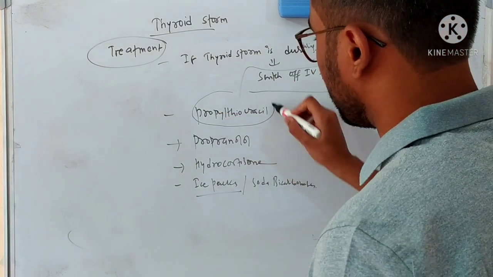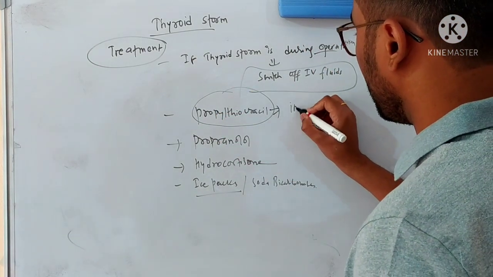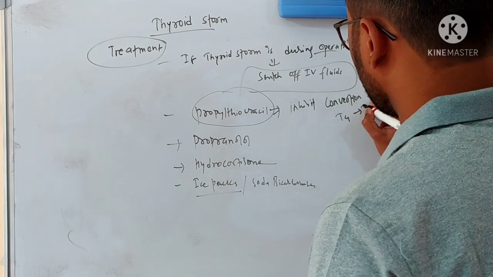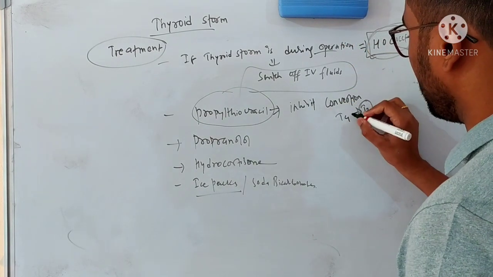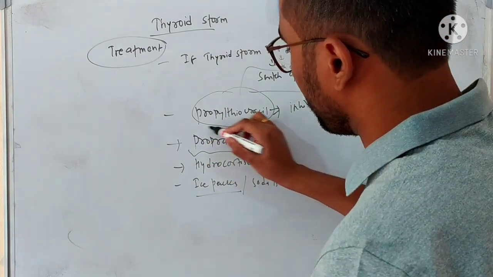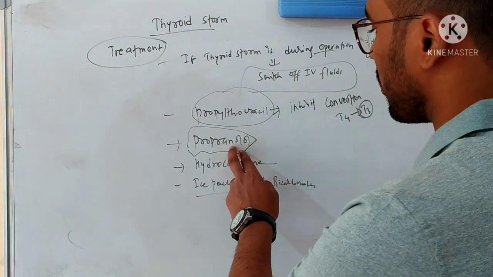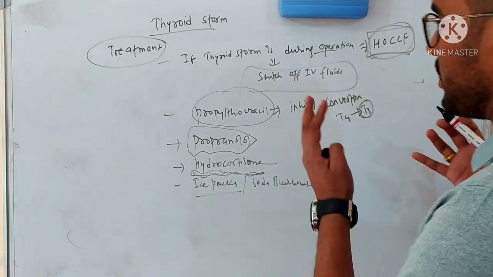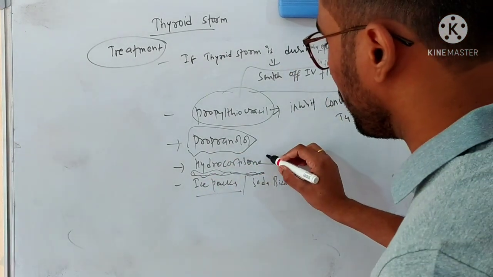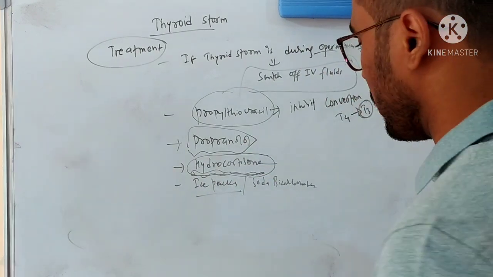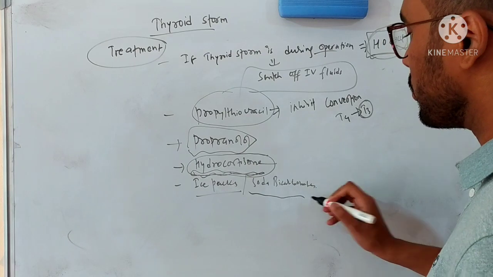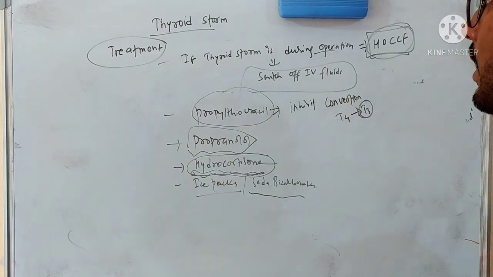You should give propylthiouracil, which will inhibit the conversion of T4 into T3, so the active form, T3, will be decreased. To decrease the heart rate, you can give propranolol, a non-selective beta blocker. The whole body will be in stress if there is a massive amount of thyroid hormone, so to decrease the metabolic stress in the body, you can give hydrocortisone. There can also be features of metabolic acidosis, so the person can be given soda bicarbonate. So this is basically the treatment in case of thyroid storm.